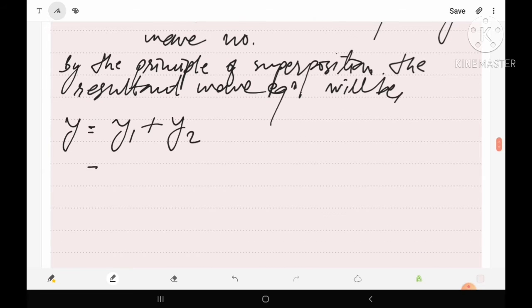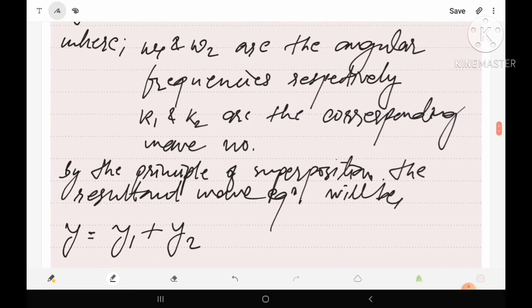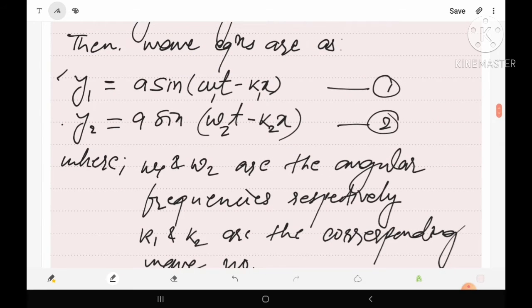Now let us substitute the values of y1 and y2. From equations 1 and 2, y1 and y2 have the term a in common, so it may be taken common, and we have to add sine of this plus sine of this.